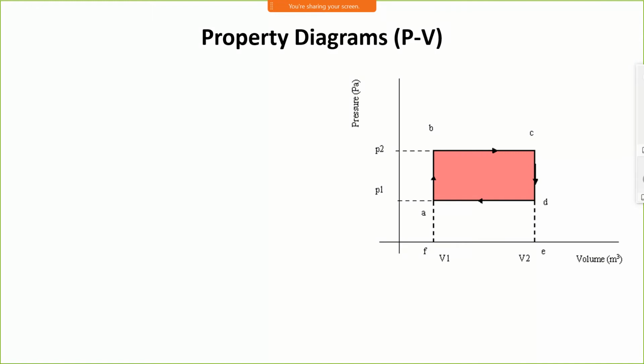Now, property diagram, look here. This is a PV diagram. AB is a constant volume process, BC constant pressure process, CD constant volume process, and DA constant pressure process. This is a cycle because it is closed, and the starting point and end point are the same. The area under this cycle represents the work done. Work done is equal to the integral of P dV.